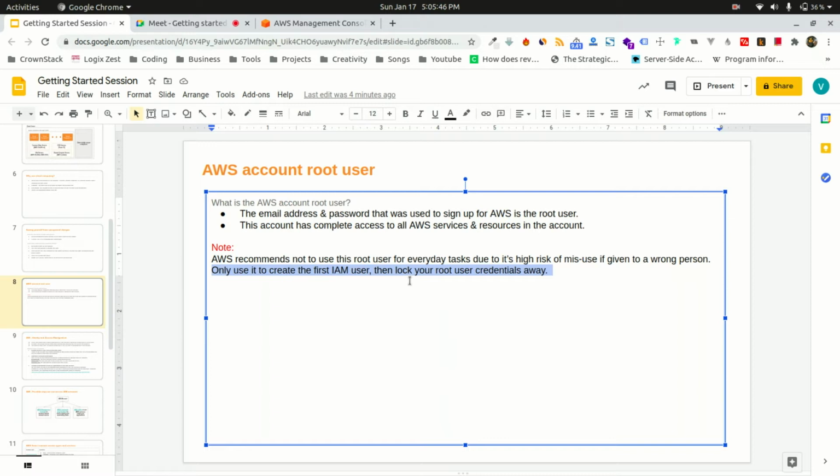So what AWS officially recommends is that you should create IAM users and then lock your root user's credentials away. Is anybody aware of IAM users? What are IAM users? Has anybody used them before or not?